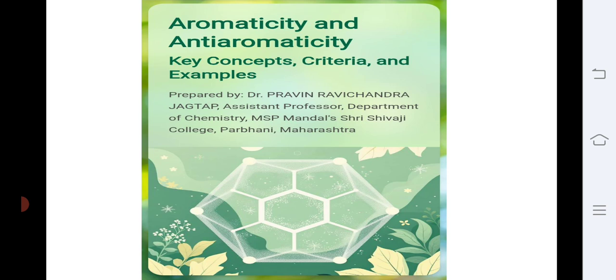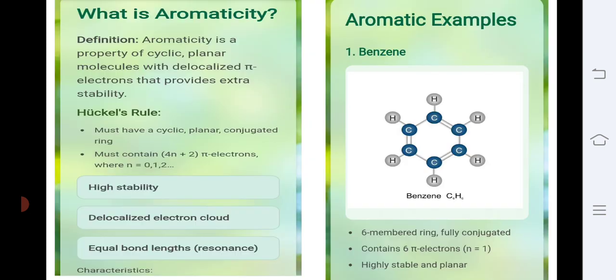In today's lecture, we are going to learn about key concepts, criteria, and examples regarding aromaticity and antiaromaticity. Firstly, we are going to learn about aromaticity. Aromaticity is a property of organic compounds which are cyclic planar molecules with continuous delocalization of pi and non-bonded electrons, which provides extra stability to the compound.